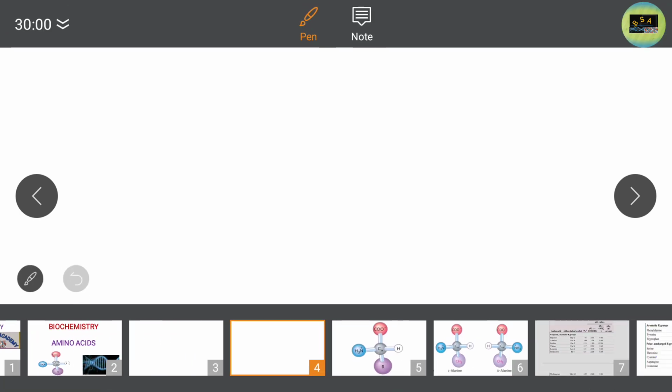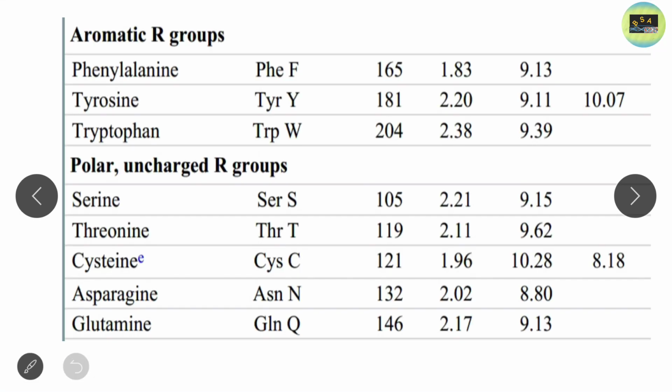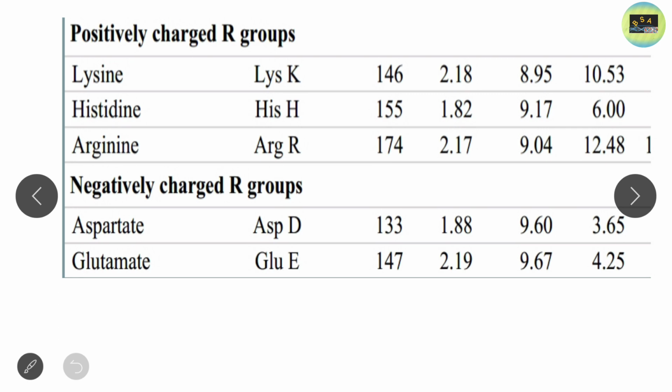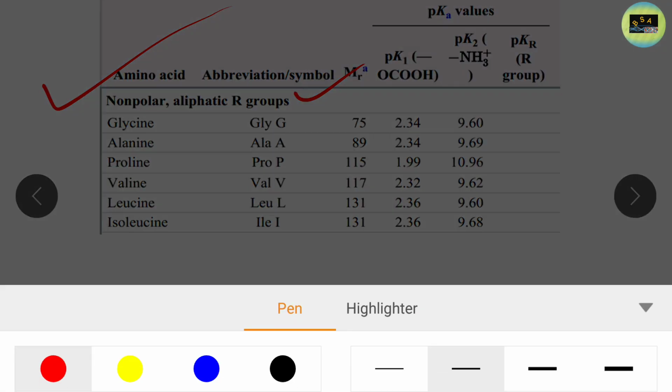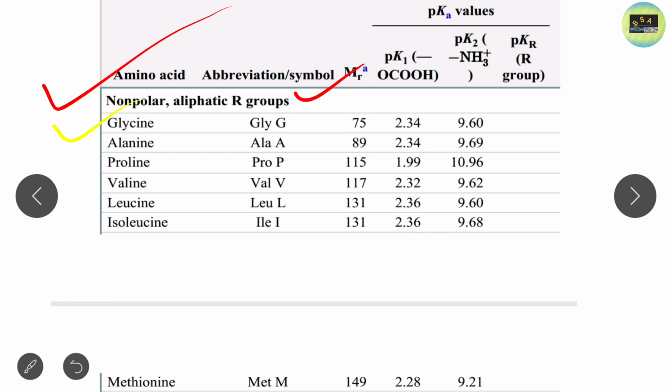Before I end this lecture, I just want to show you the classification. This is the total classification system. First, we classified according to the nonpolar aliphatic R group: glycine, alanine, proline, valine, leucine, isoleucine, and methionine.